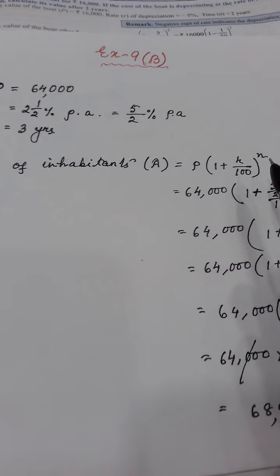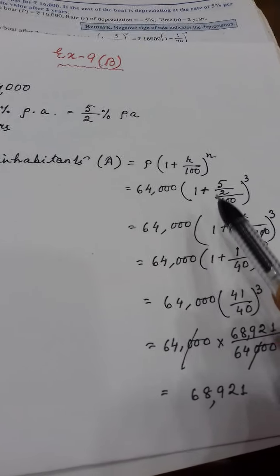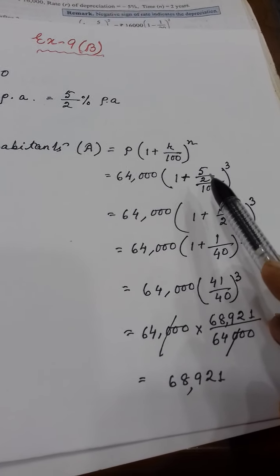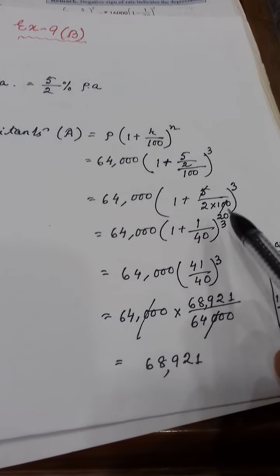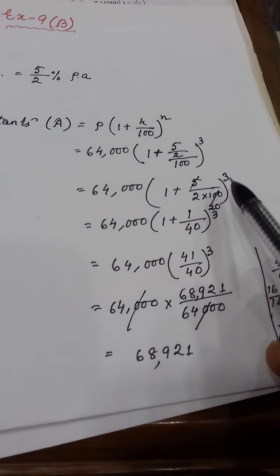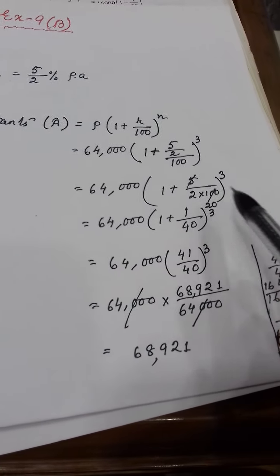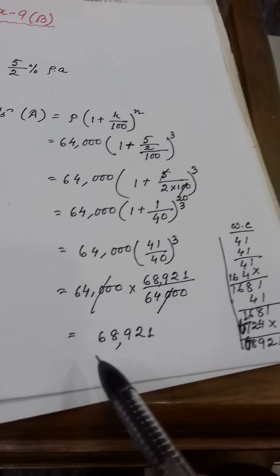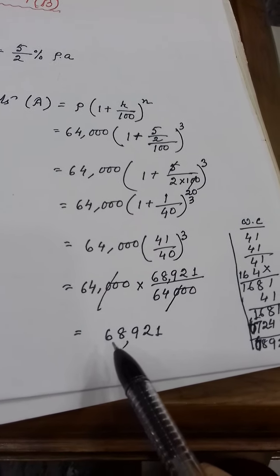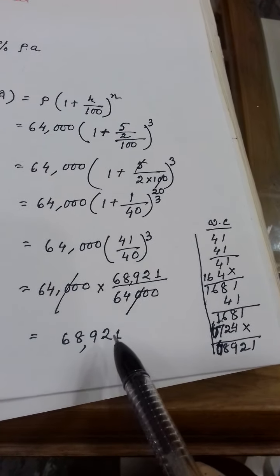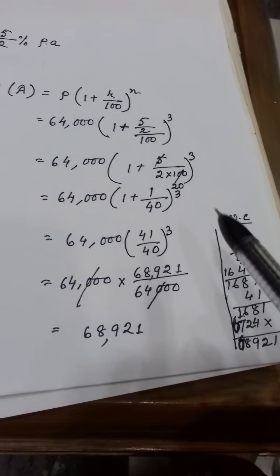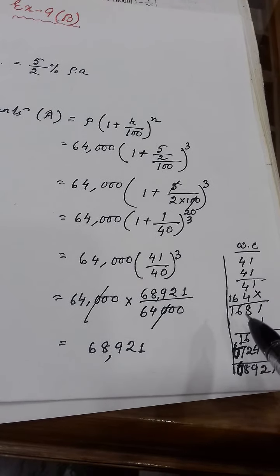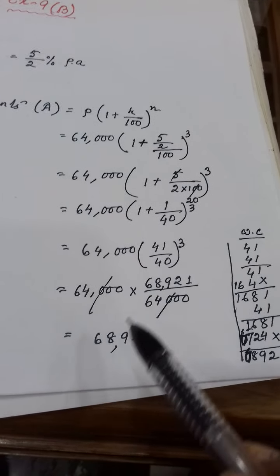So this is the formula. As it is yearly, you have to find out. Clear? N. So R is 5/2, 5/2 by 100. So if you do the calculation, this 2 will go down in the denominator. In this way, here it will be 3 years. So after doing the simplification, what you have found out? Total number of inhabitants is 68,921. See, I have done here the working column. So you will also do the same way the working column on the right side of your page, then it will be acceptable. Clear? Understood or not, students?